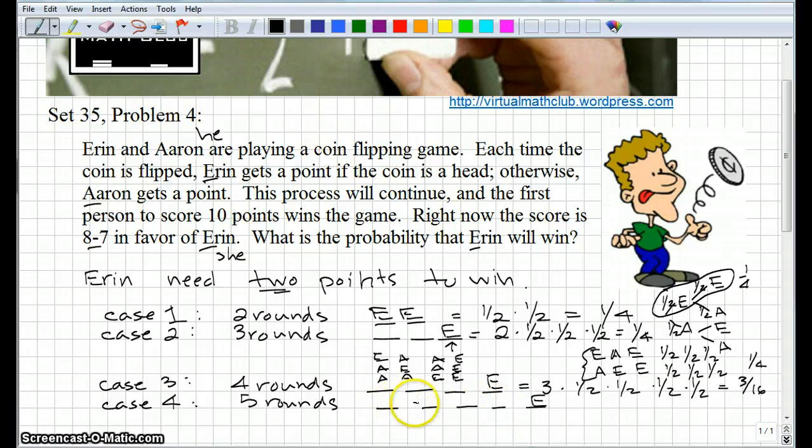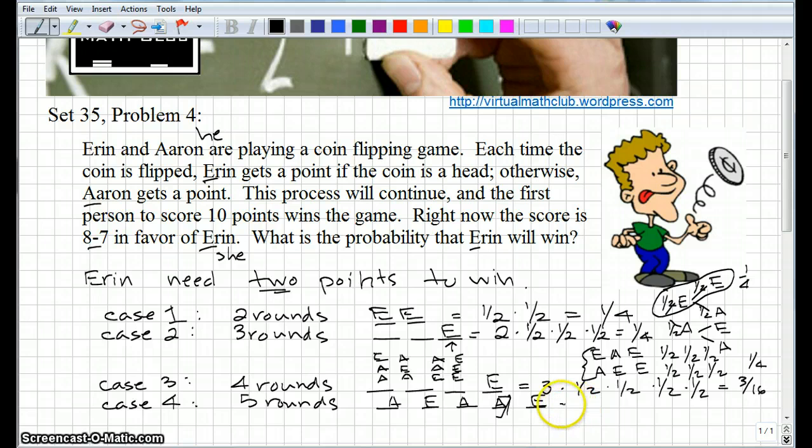So she can only get 1 more head in one of these 4. But remember that the score is 8-7, so Aaron with an A will win if the tails comes up. So if we place 1 more E, let's say it goes here, then in any of these scenarios, Aaron with an A will get 3 heads.